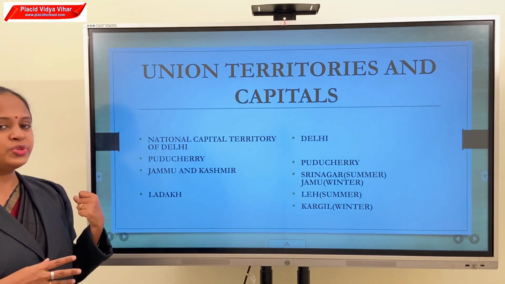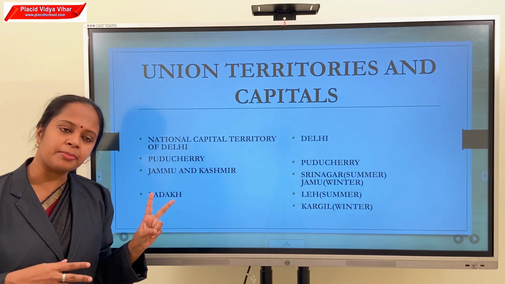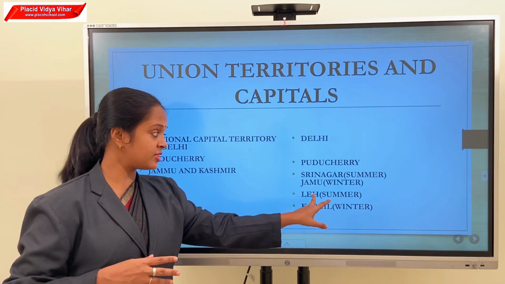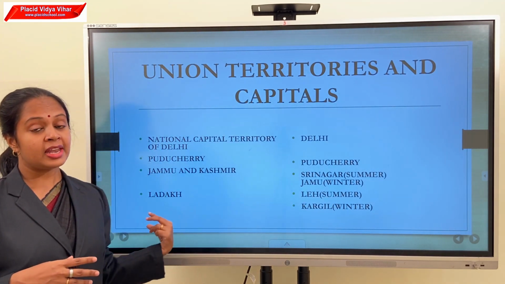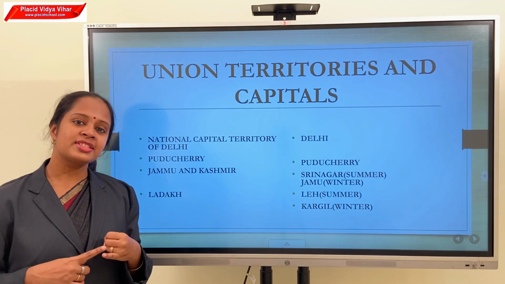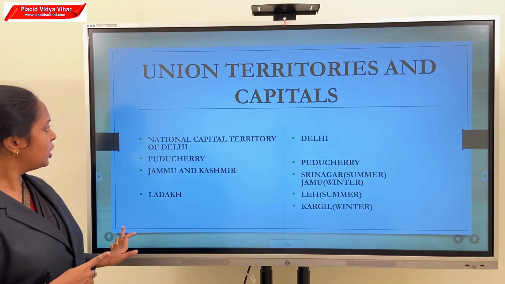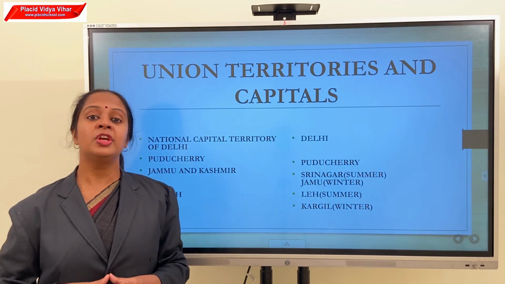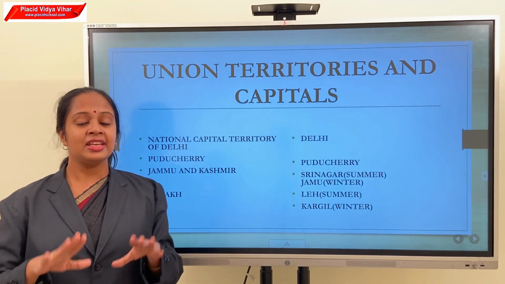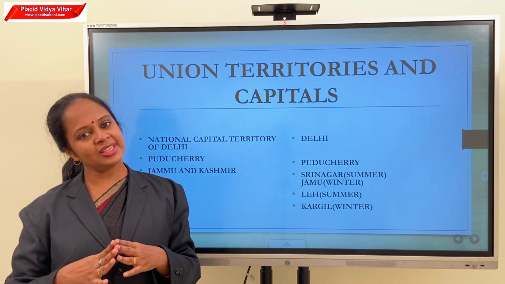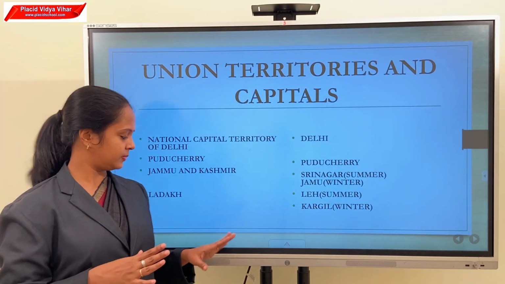And the last union territory is Ladakh. It has also 2 capitals. Summer capital is Leh and the winter capital is Kargil. So children, total we have 28 states and 8 union territories. India is a union of 28 states and 8 union territories.